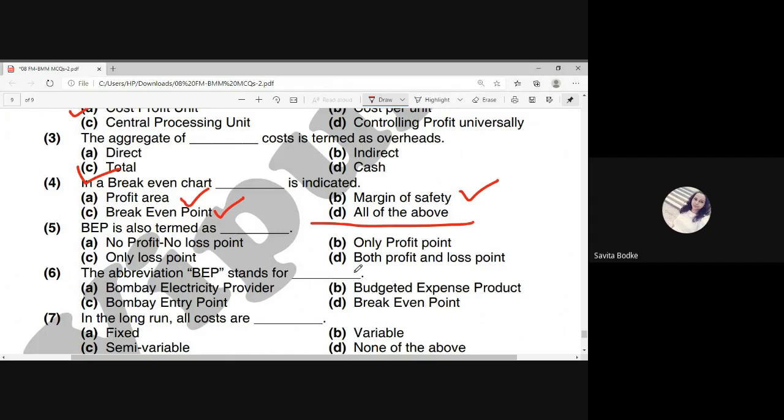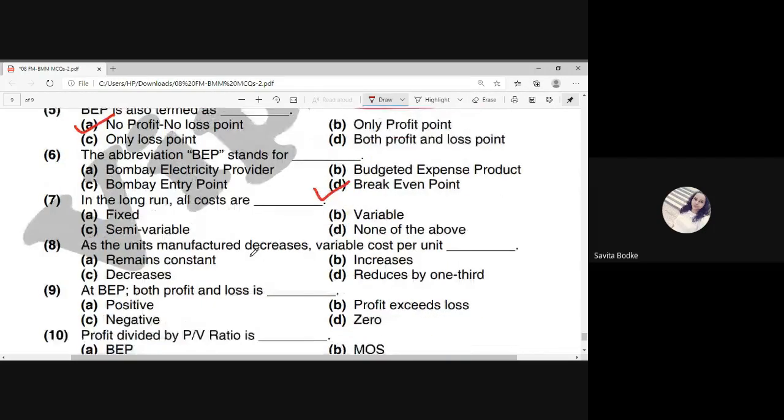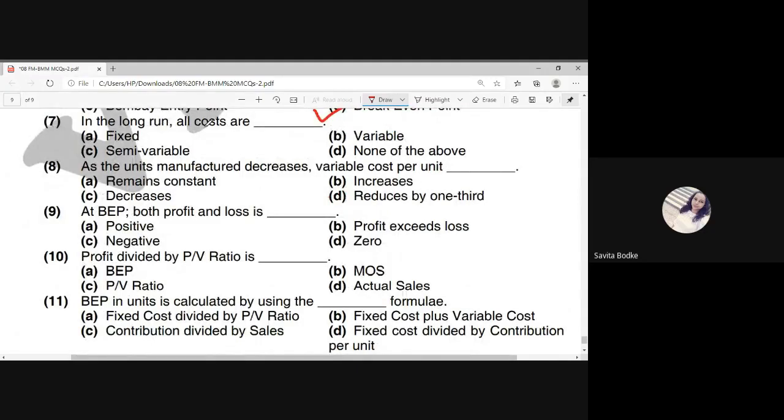Now the fifth question: BEP is also termed as the no profit, no loss point, because break-even point means whatever is your income, your expenses are exactly equal, meaning you are neither getting profit nor a loss. Now the next one: the abbreviation BEP stands for, as I have just repeated, the break-even point. Now the next one: in the long run, all the costs are variable.